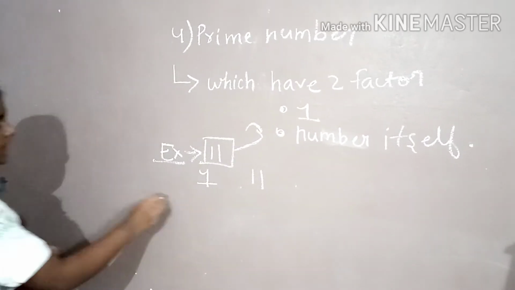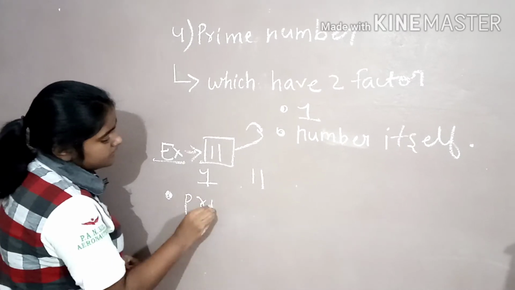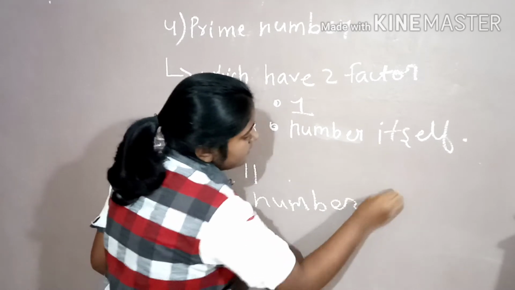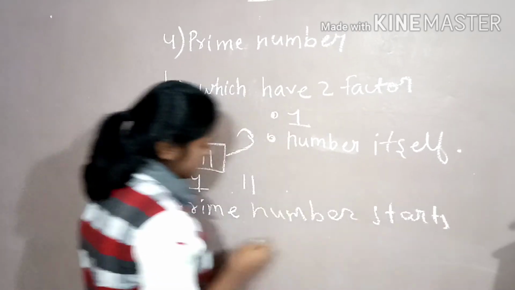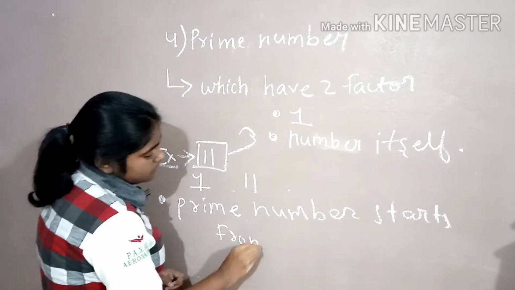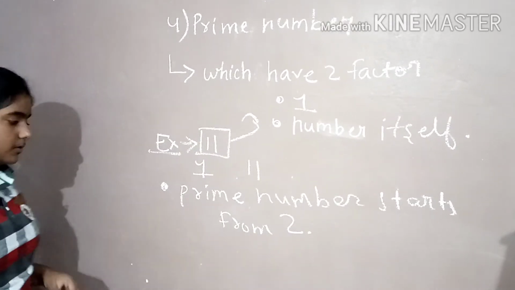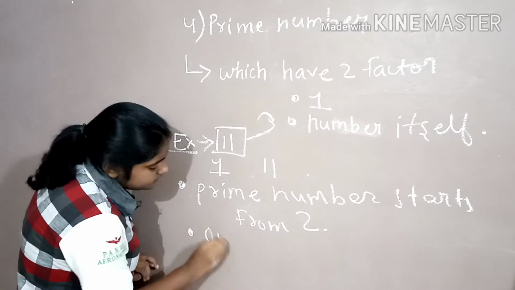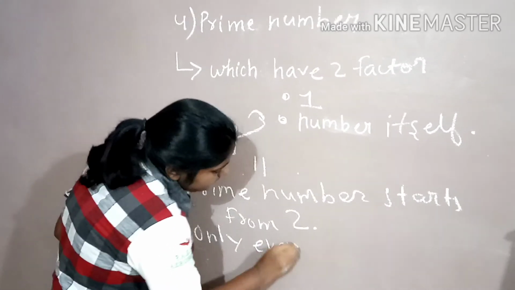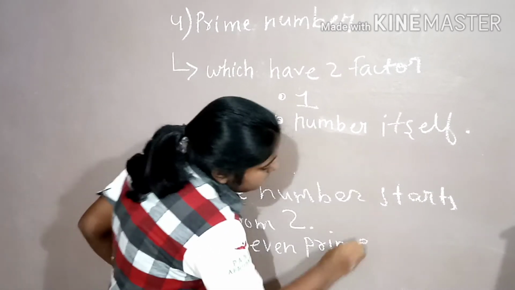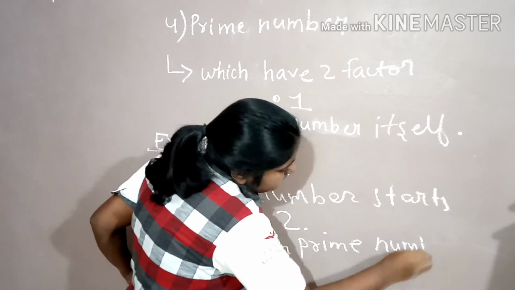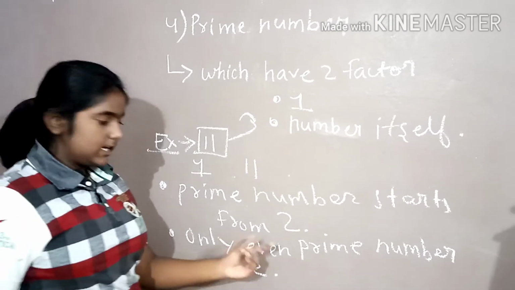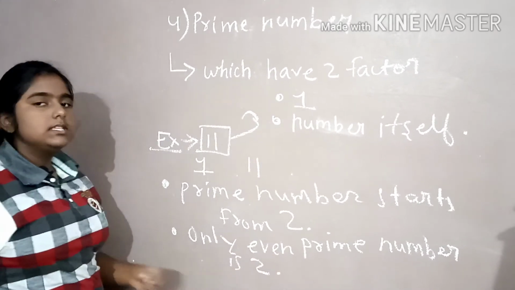Prime numbers start from 2, and the only even prime number is 2.